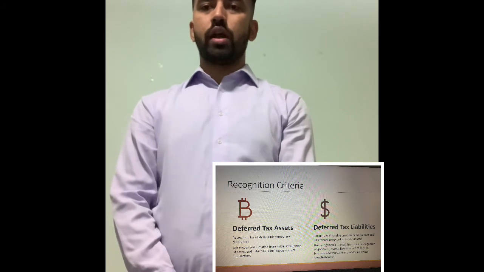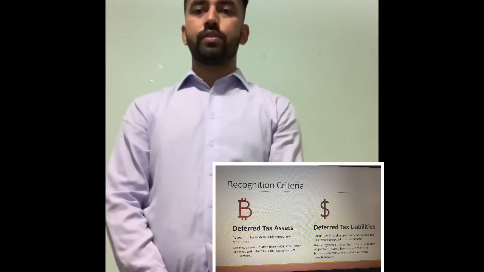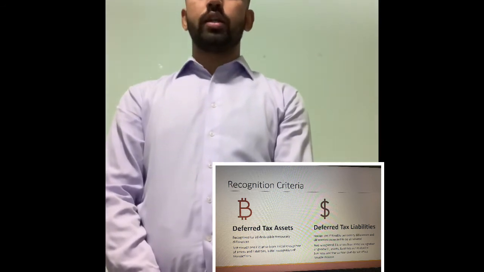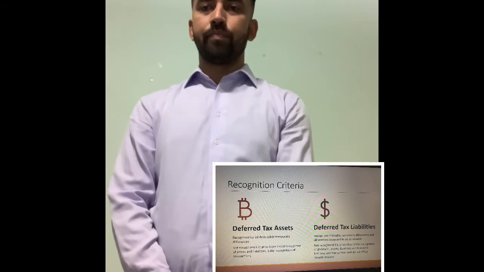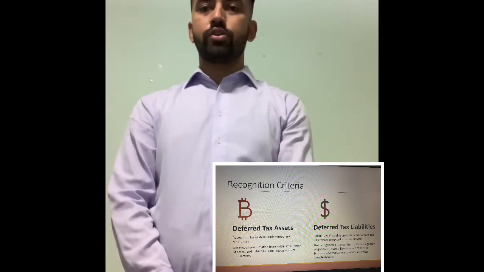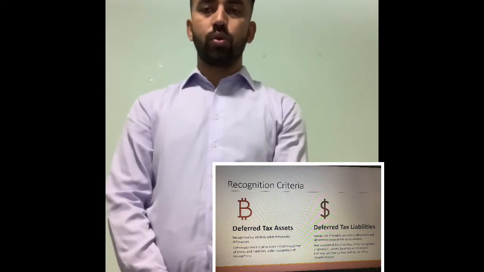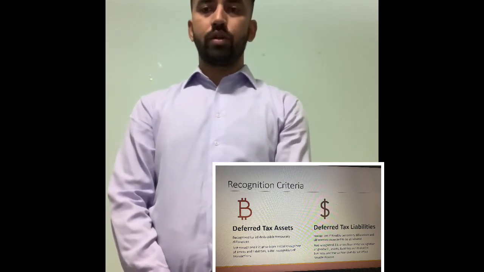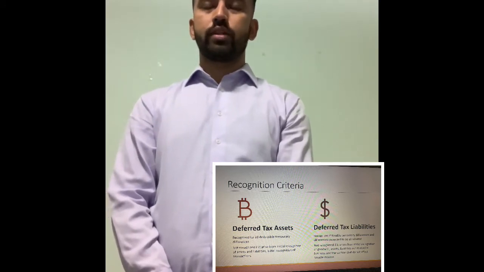So let's move to the deferred tax liabilities. Deferred tax liabilities are recognized for taxable temporary differences where the differences are expected to be eliminated. And the deferred tax liability is not recognized if it arises from initial recognition of goodwill, assets and liabilities not related to a business, and transactions that do not affect taxable income. So next, move to the next slide.